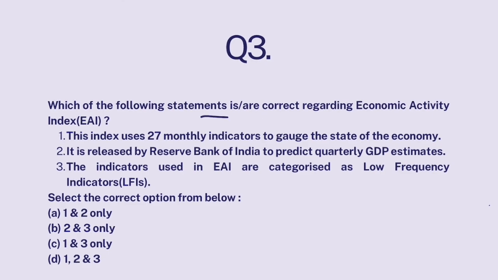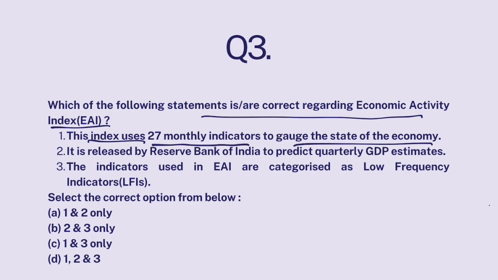Which of the following statements is correct regarding Economic Activity Index? This index uses 27 monthly indicators to gauge the state of the economy. It is released by RBI to predict quarterly GDP estimates. The indicators used in EAI are categorized as low frequency indicators.